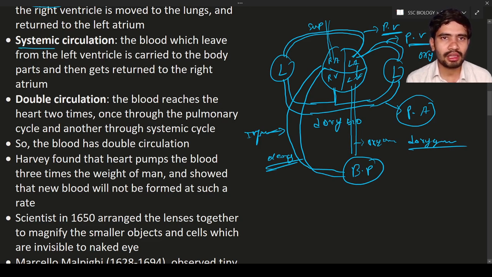Systemic circulation means oxygenated blood will be supplied from the left ventricle to the body parts and gets returned to the right atrium. Can you see here the right atrium? So this is known as systemic circulation.